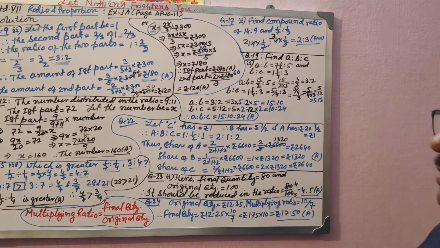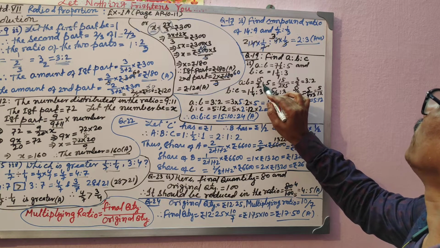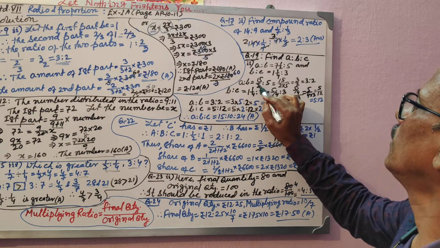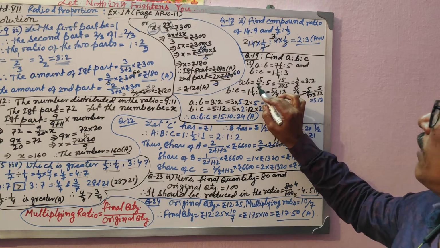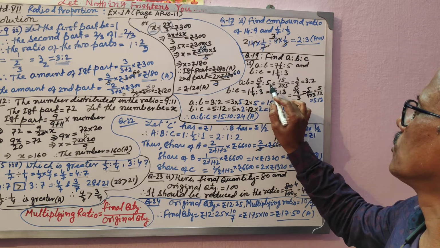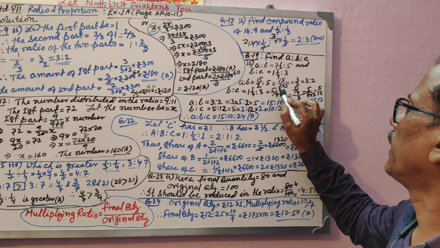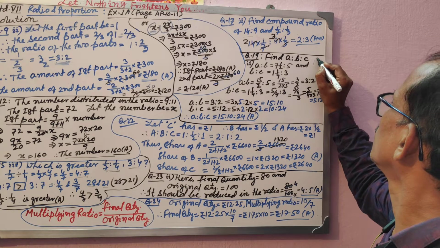I said you can do this by multiplying this one with 2 and this one also with 2, then also it will come 15:10. I didn't do so. What I did, I divided this. 15/2 divided by 5 is equal to 15/2 into 1/5.